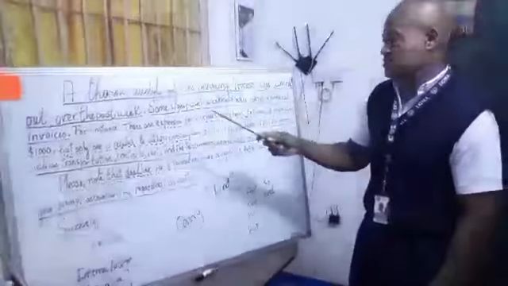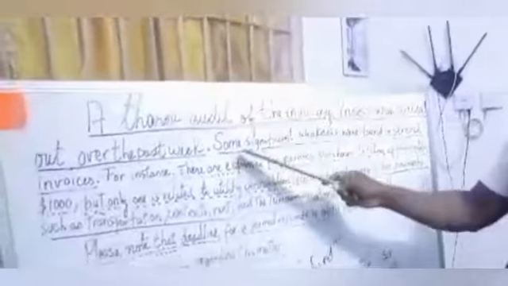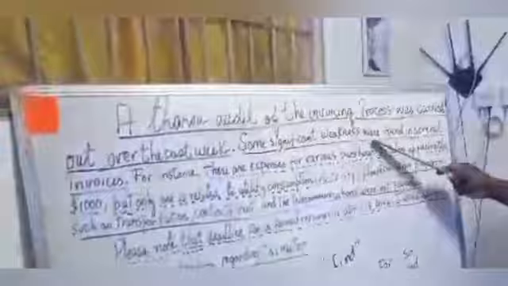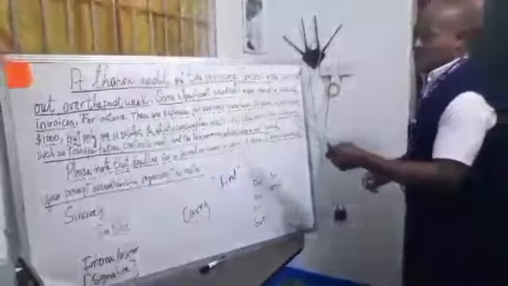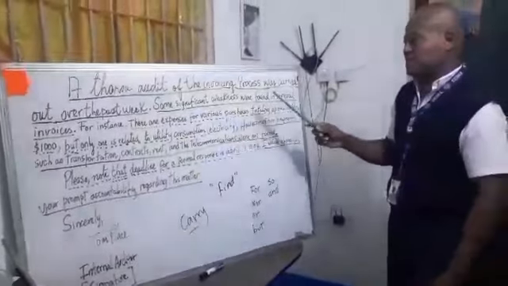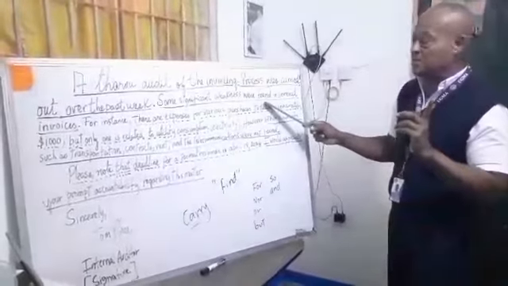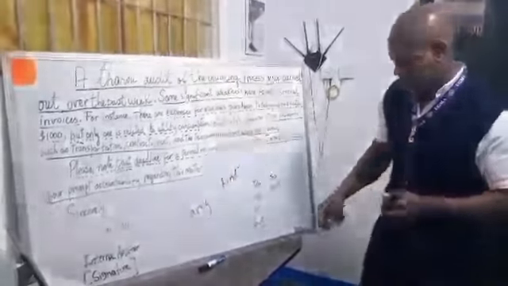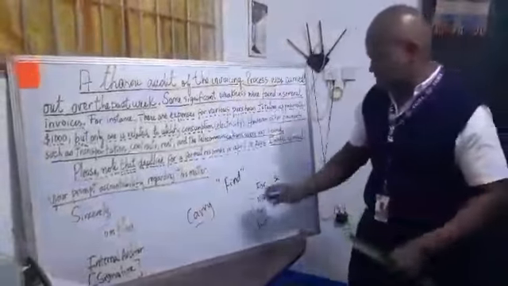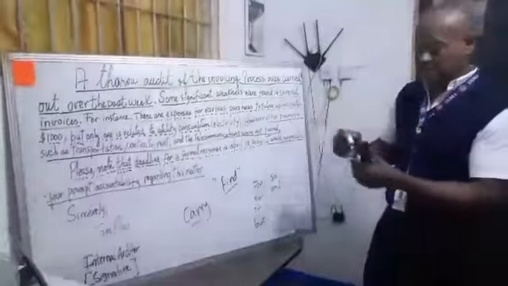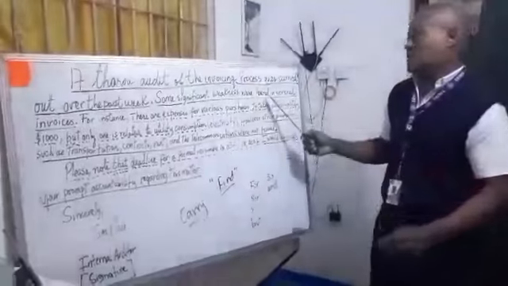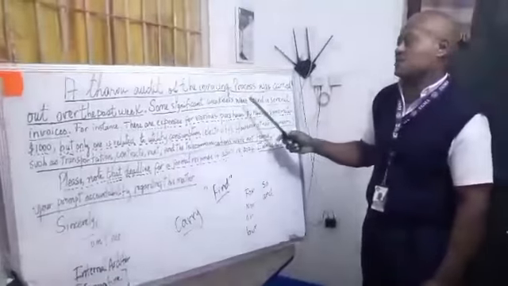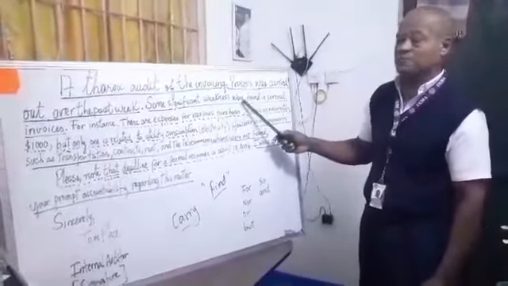The following example of a simple sentence is: some significant weaknesses were found in several invoices. Here the principal verb is found, only one principal verb. Found comes from the verb find in present, but this verb is conjugated in past participle, and the to be verb is conjugated for plural.